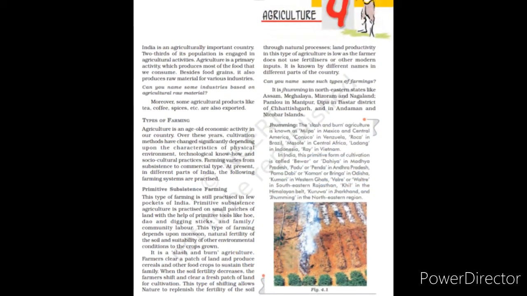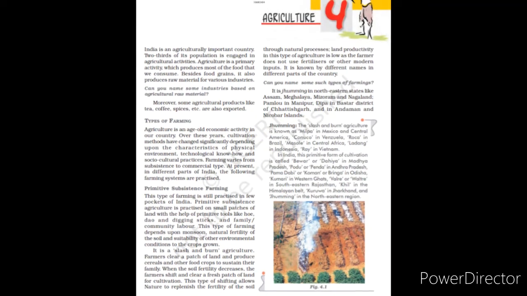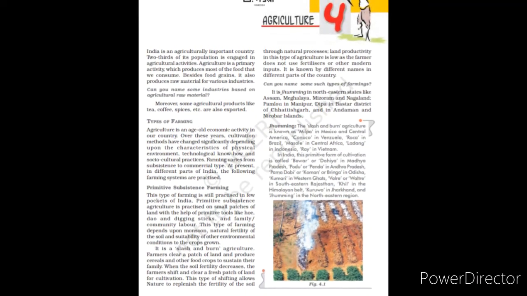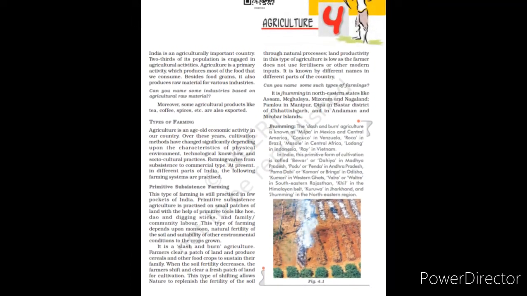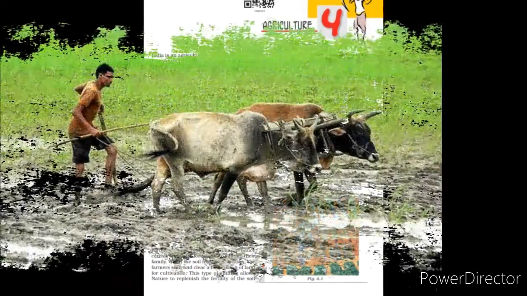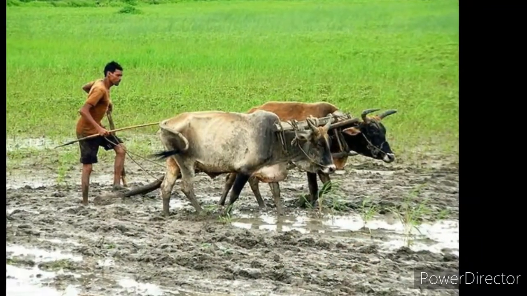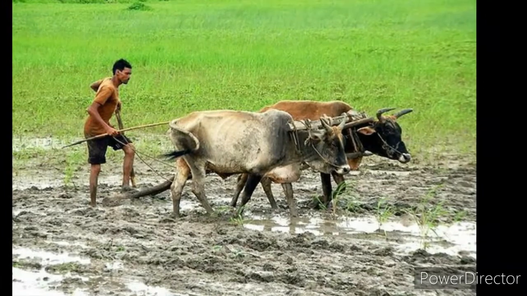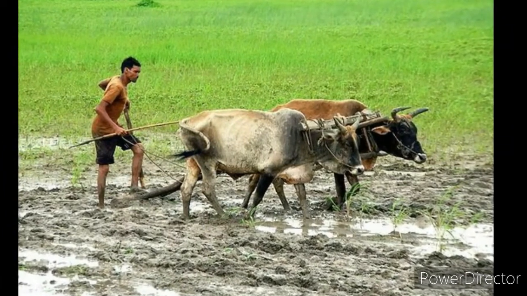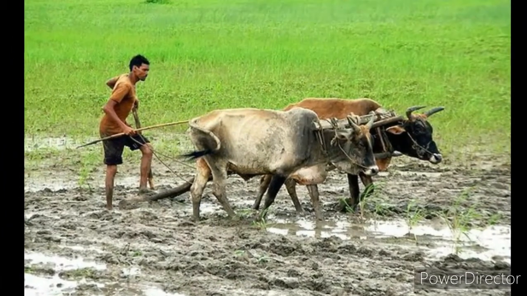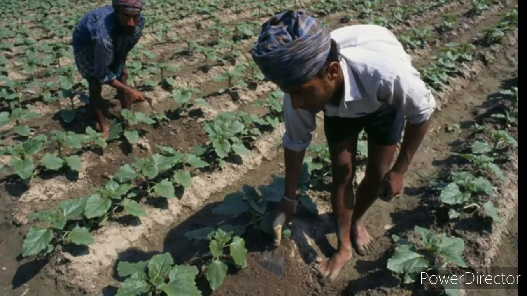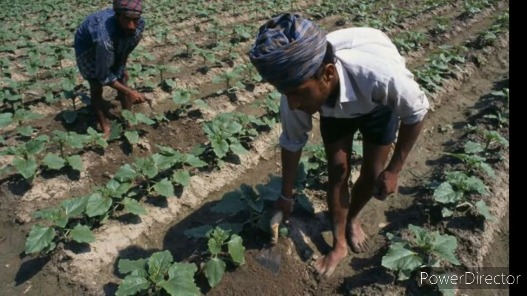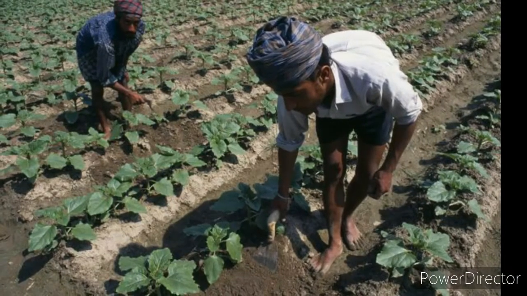Indian farmers practice different types of farming. At present, in different parts of India, the following farming systems are practiced: primitive, intensive and commercial farming. Primitive subsistence farming. This type of farming is still practiced in a few pockets of India. Primitive subsistence agriculture is practiced on small patches of land with the help of primitive tools like hoe, dao and digging sticks, and family or community labor.